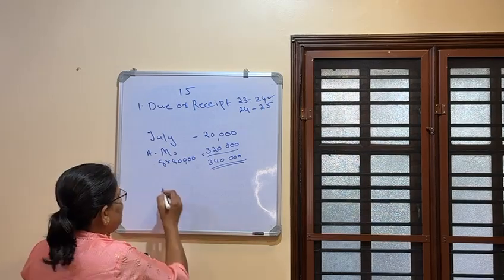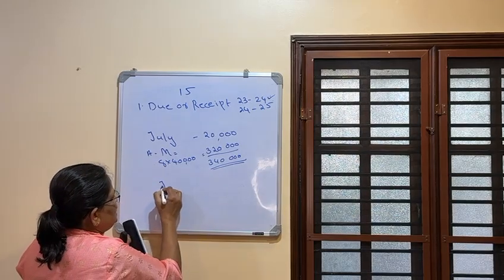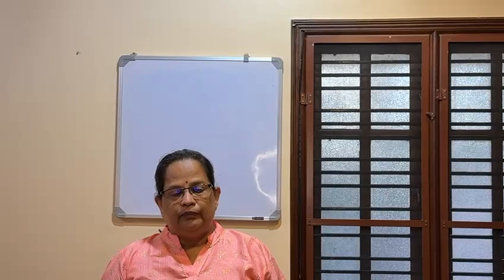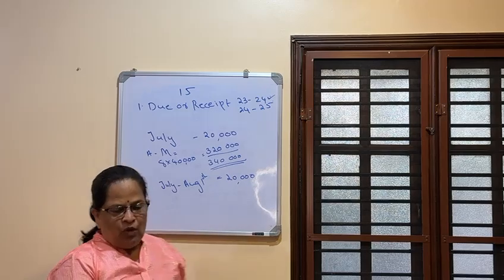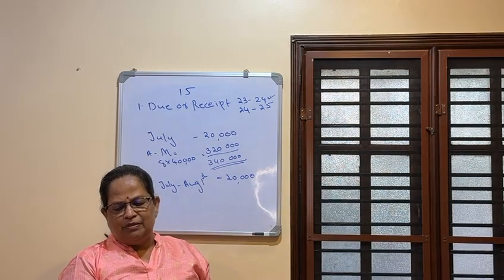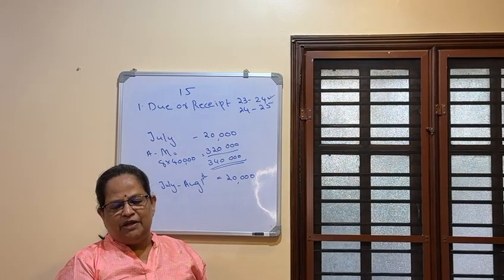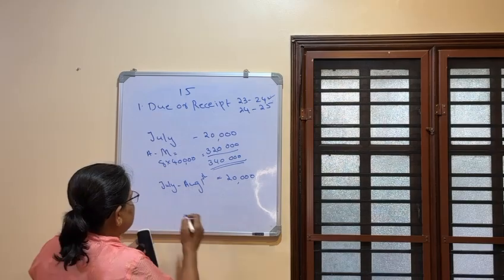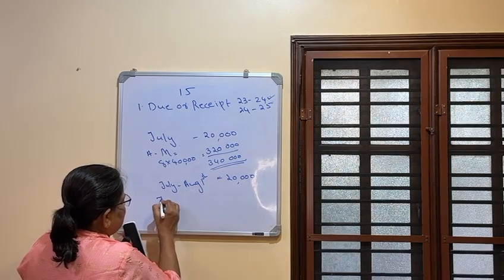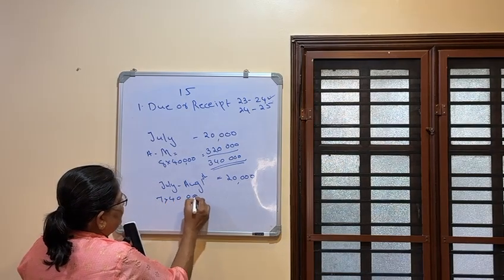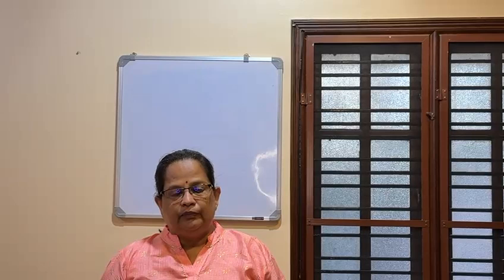Now if you take the next concept, if salary is paid on 1st of next month, so salary for July is paid on August 1st. So July salary paid on August 1st, 20,000. Now August salary is paid on September. So September, October, November, December, January, February, March, 7 months salary. 7 into 40,000, so it is 2,80,000. So taxable salary will be 3 lakhs.